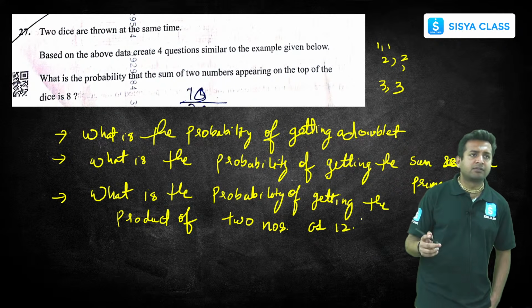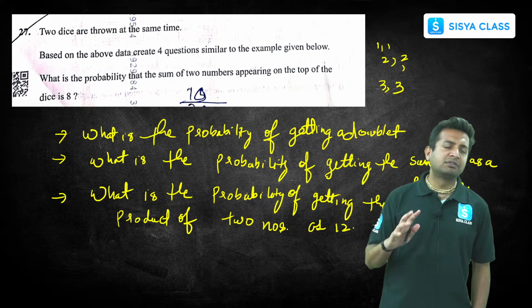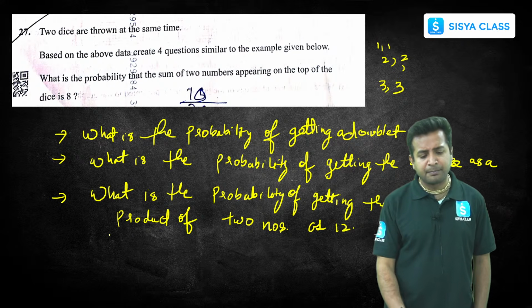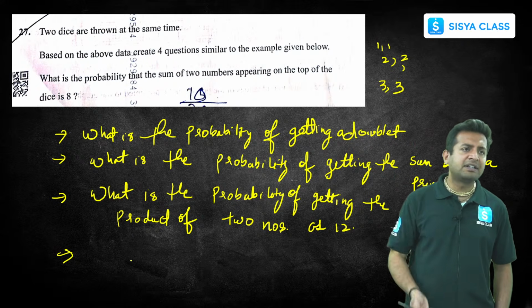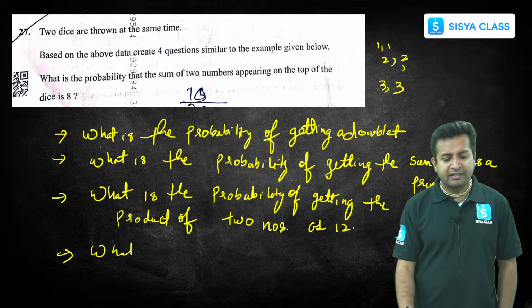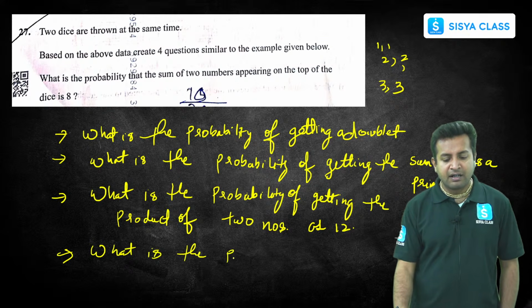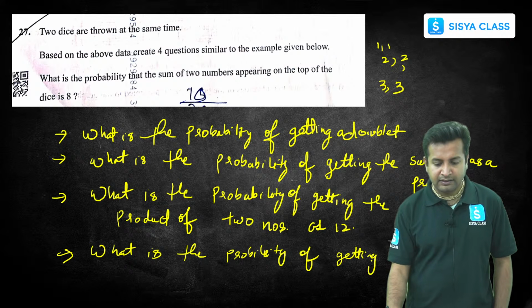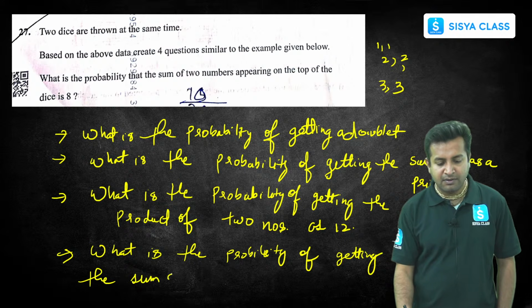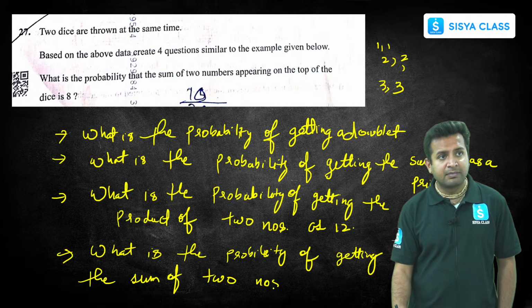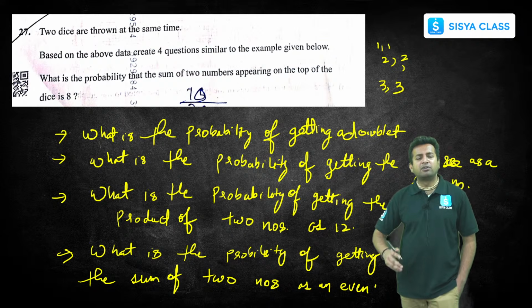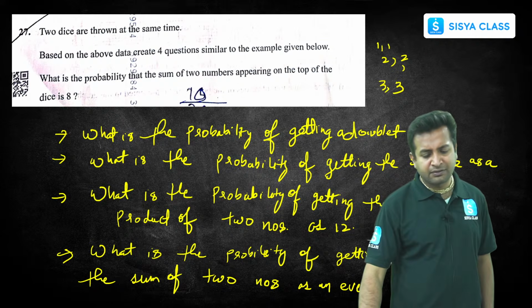So how can we get it? 6 2, 2 6, 3 4, 4 3, right? We can ask anything, like the probability of getting an even number, or the probability of getting the sum of 2 numbers as an even number or odd number, right? Easy, simple. 2 marks easily you would have got just by solving this question.